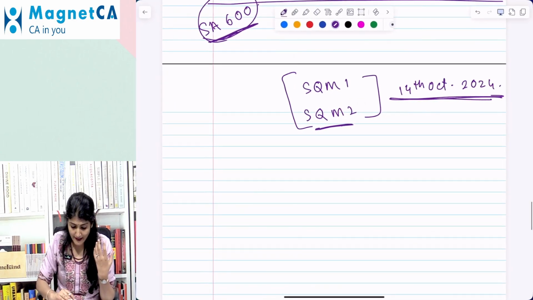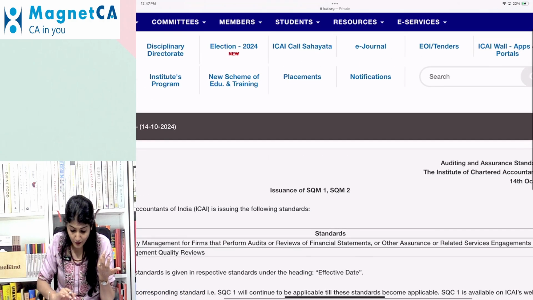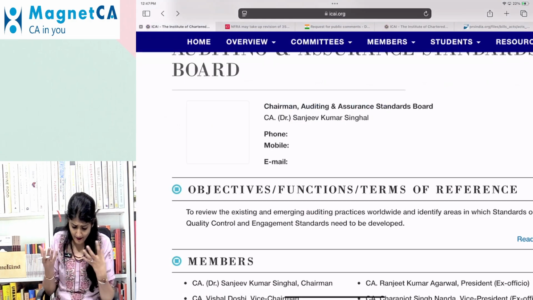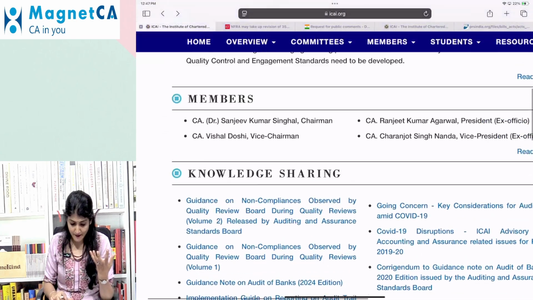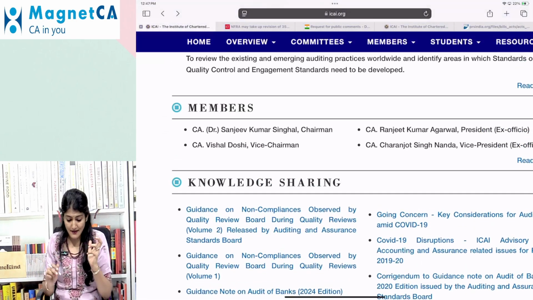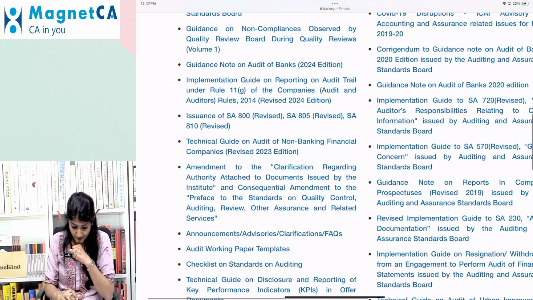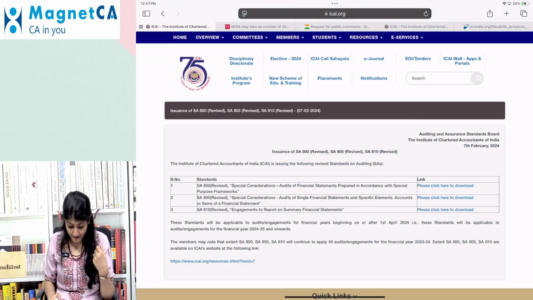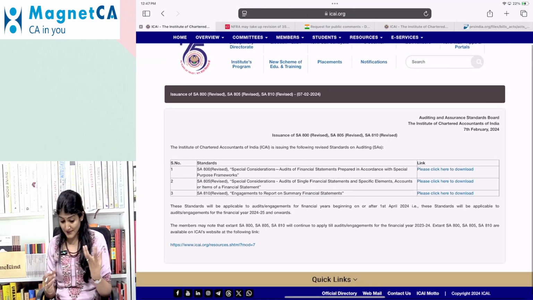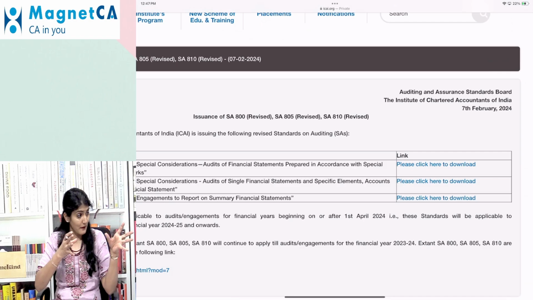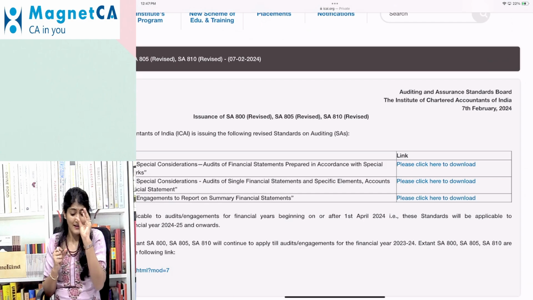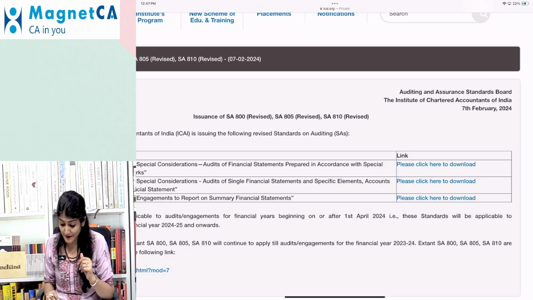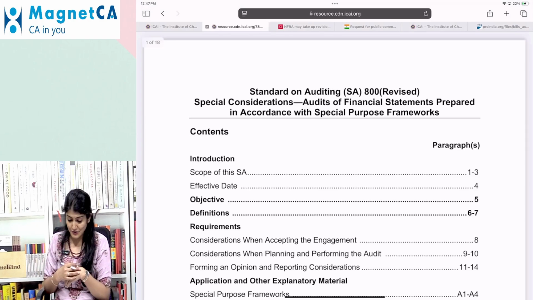Apart from that, if we look at the ICAI Auditing and Assurance Standards Board, you put AASB ICAI, and you see the issuance of SA 800, 805, and 810, which are again being revised. 800 is regarding special purpose frameworks, 805 is regarding a single financial statement or specific element, account or item, and 810 is regarding summary financial statements.